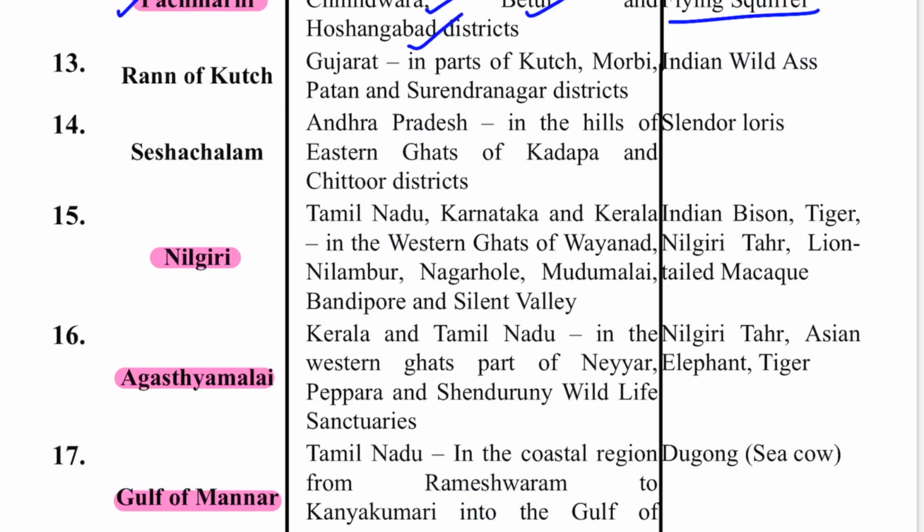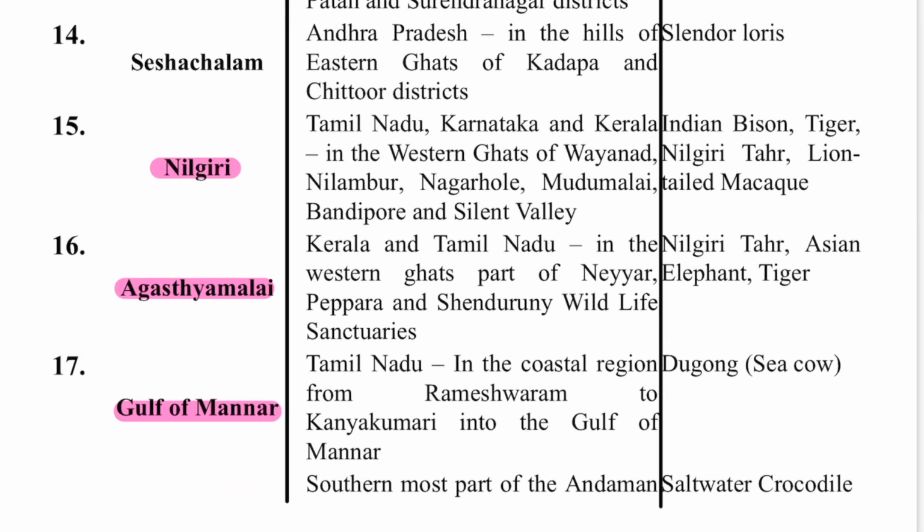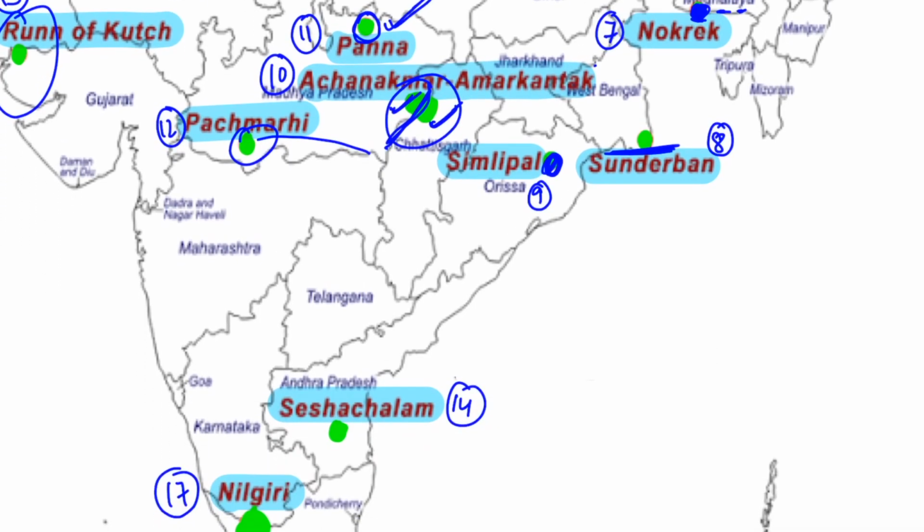Okay. Next, we move on to the Rann of Kutch. This is the biggest biosphere reserve in India. It is present in the Patan and Surendranagar districts of Gujarat. Indian wild ass, so there is a wild ass sanctuary also there. Indian wild ass is the most important animal. You can see here from the location, this is the Rann of Kutch here.